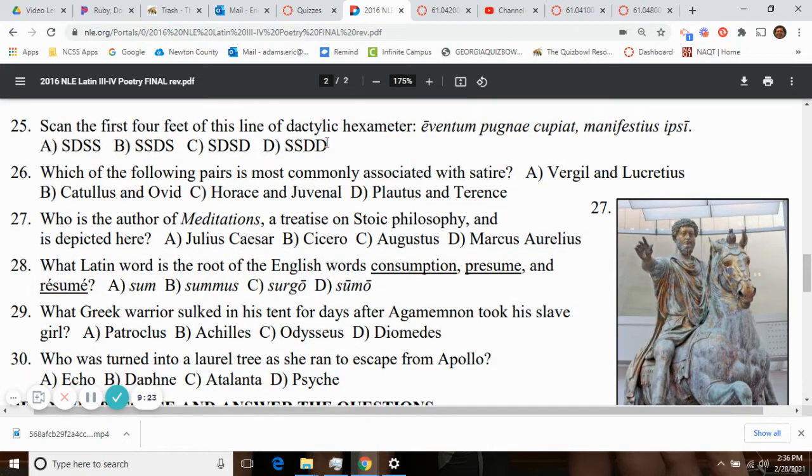Scan the first 4 feet of the line, dactylic hexameter. Long because of the NT, long because of the MP, long because of the GN, and long. So now we've got 3 spondees in a row. And so it would be spondee, spondee, dactyl, long, short.